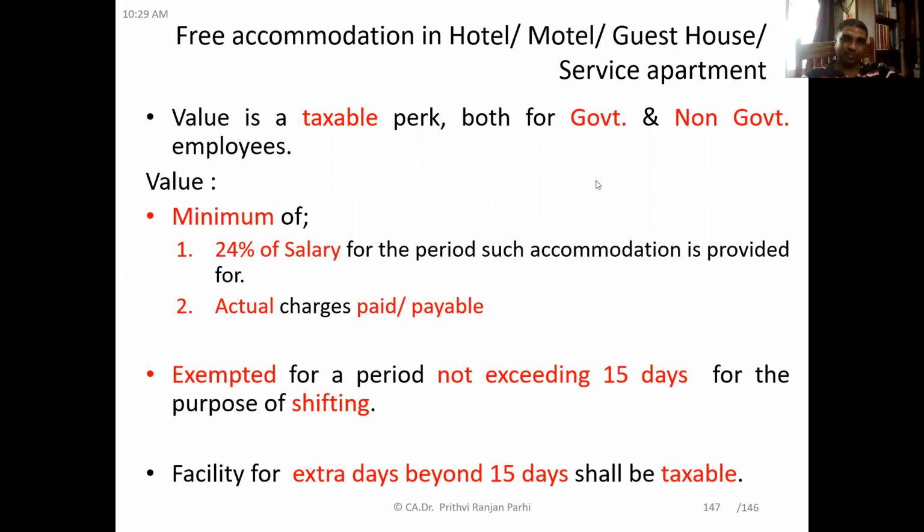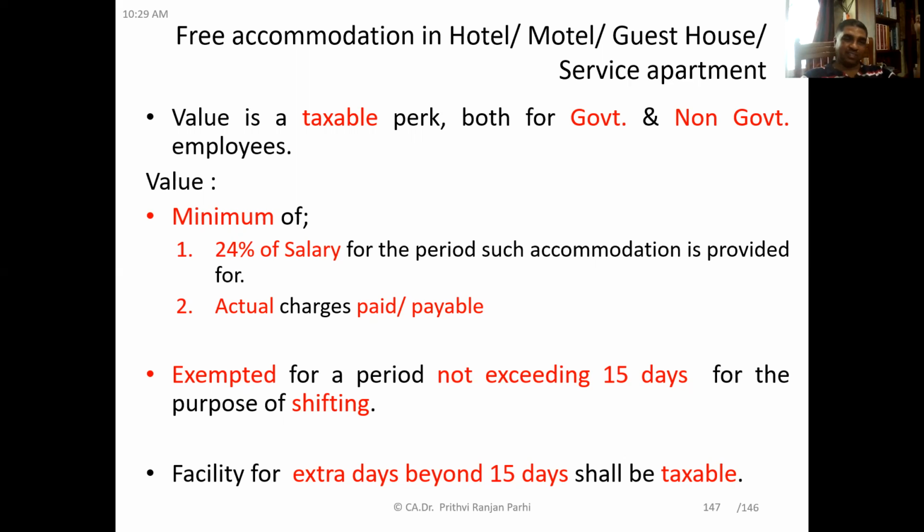Let us learn that. This is taxable for both government employees as well as non-government employees. The value will be 24% of the salary for the period for which accommodation is provided. Let us say accommodation is provided for 1 month, you take that 1 month salary and compute 24% of that.